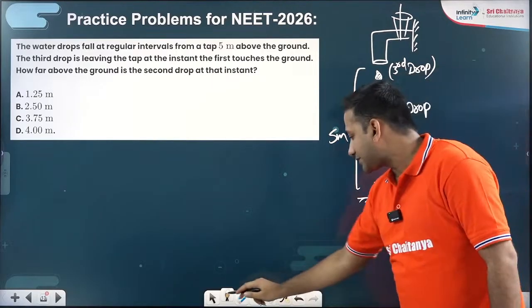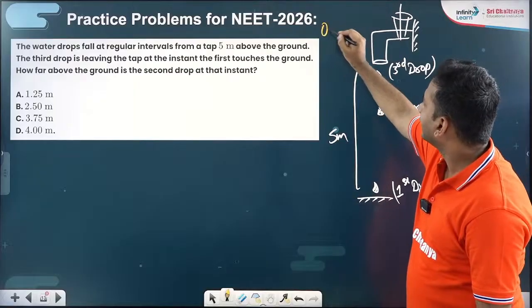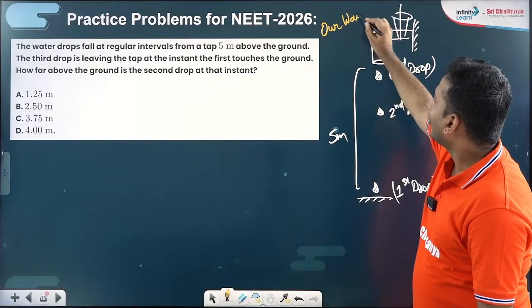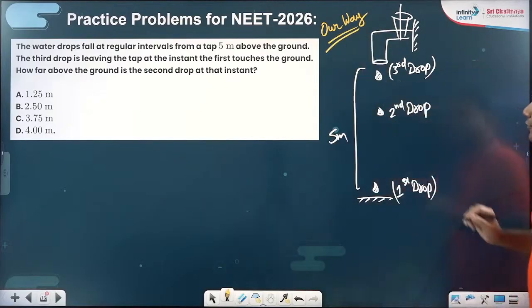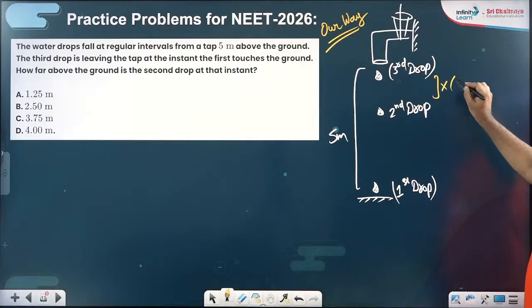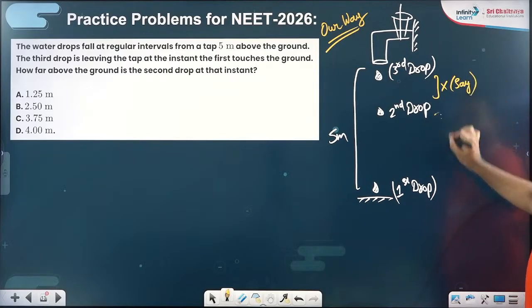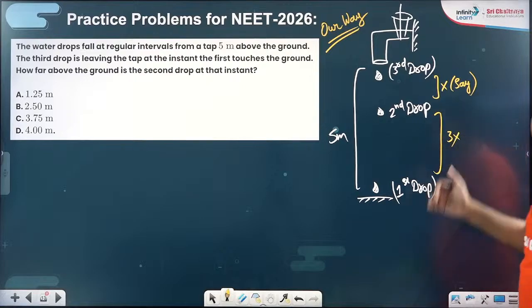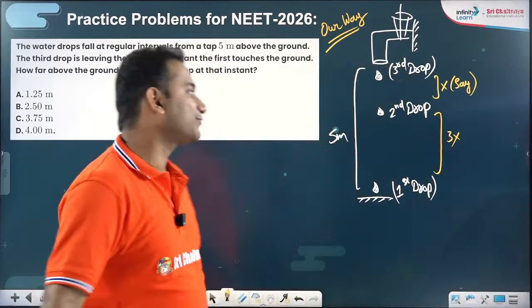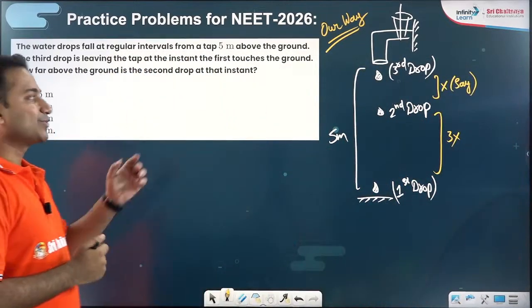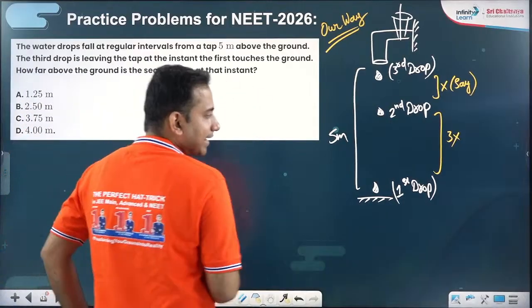Okay. So what is our way of doing this question? What we will do, we will say, suppose this is X, then definitely this will be 3X. Galileo's formula, 1:3:5:7. So it is 1:3, X and 3X.